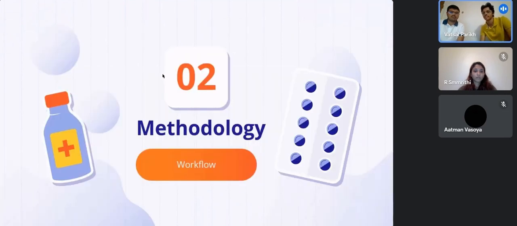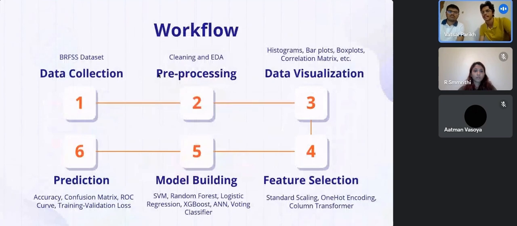Moving forward to the methodology, the workflow that we have devised starts with data collection from BRFSS data. Then we go to pre-processing, that is cleaning, that involves removing duplicate rows and moving forward with EDA. Then we go to data visualization, where we create histograms, bar plots, box plots, and correlation matrices for different attributes of our data set. Then we go to feature selection, where we will be using standard scaling and one-hot encoding.